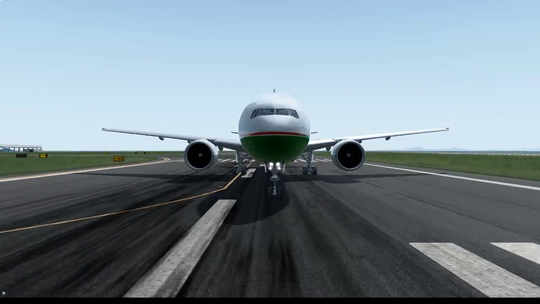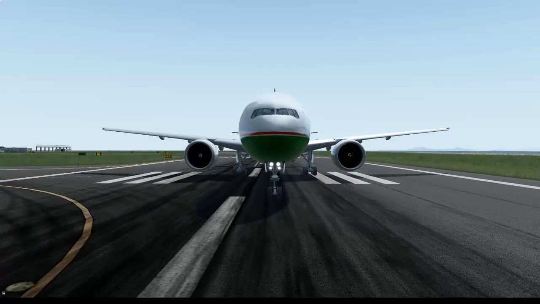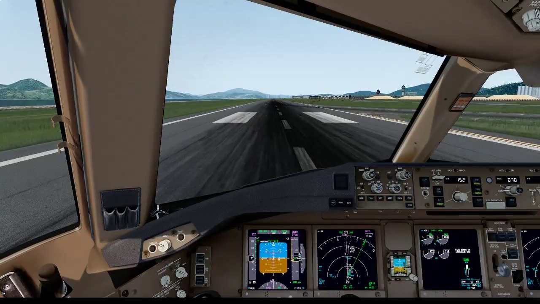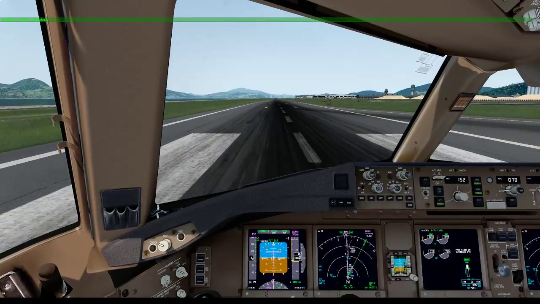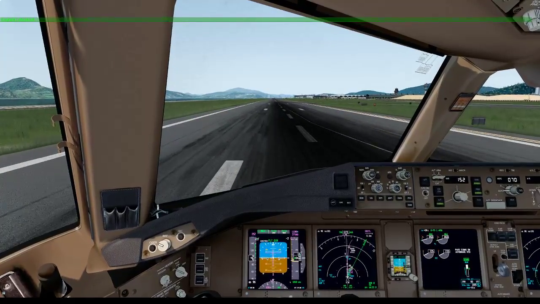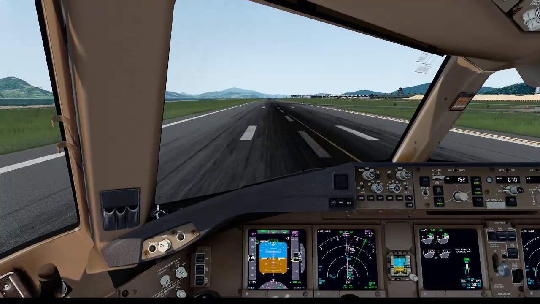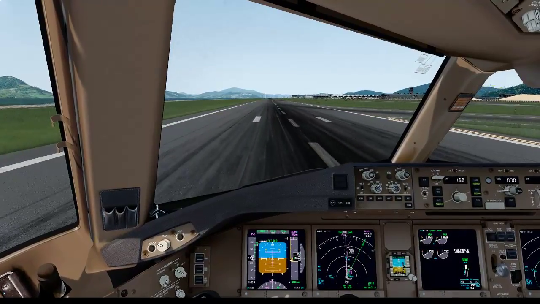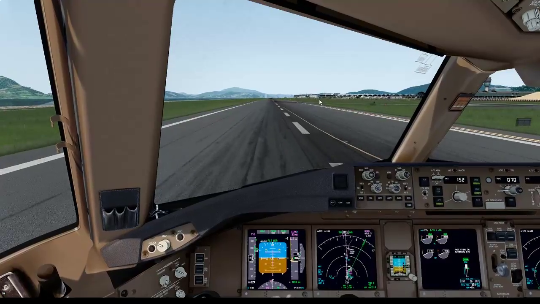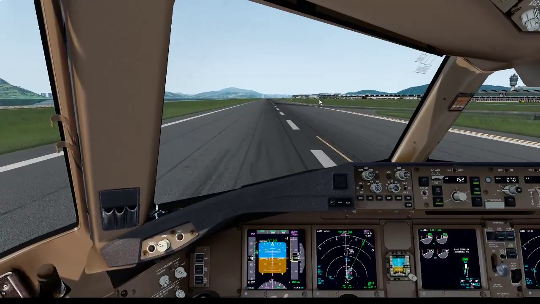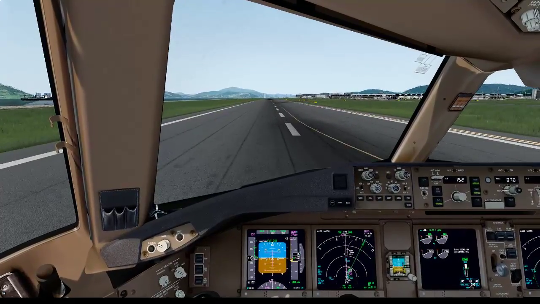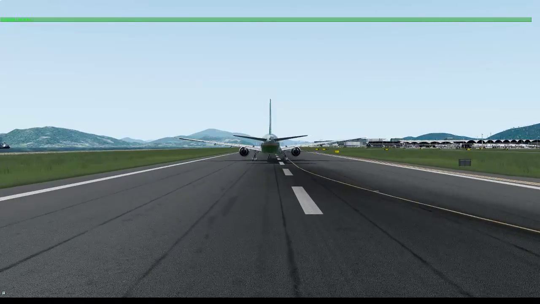Cross set. Cross check. 80 knots. Check. V1. Rotate. V2.